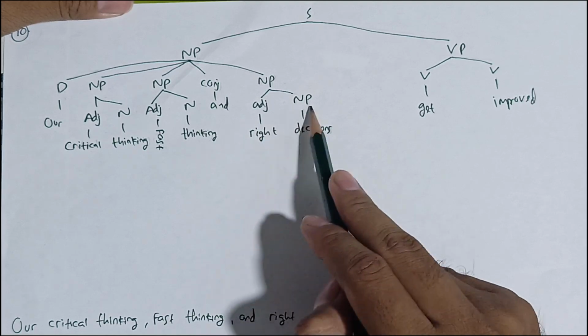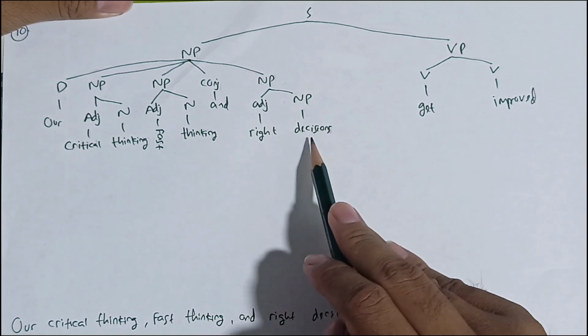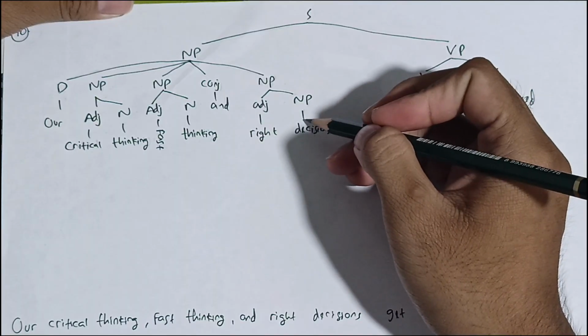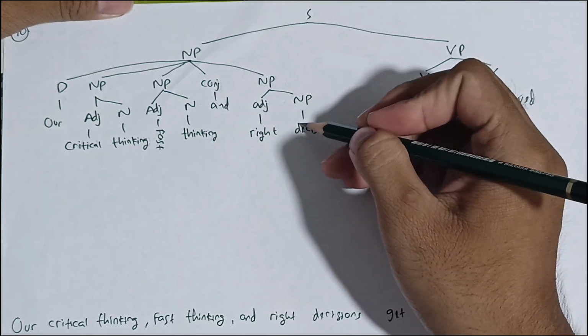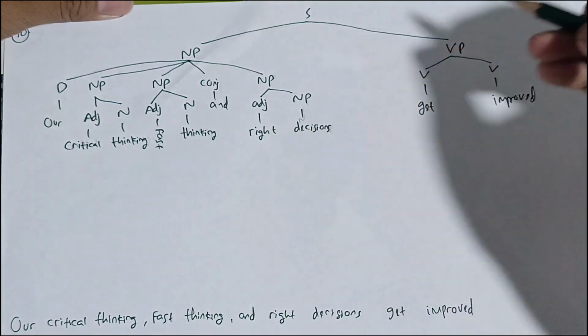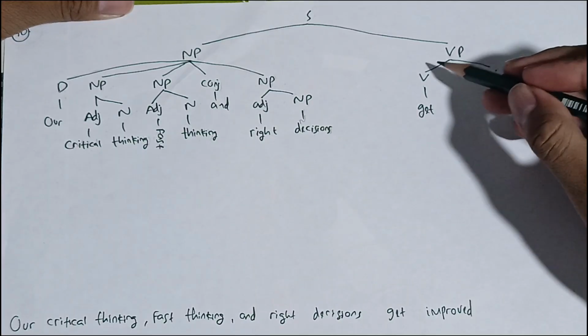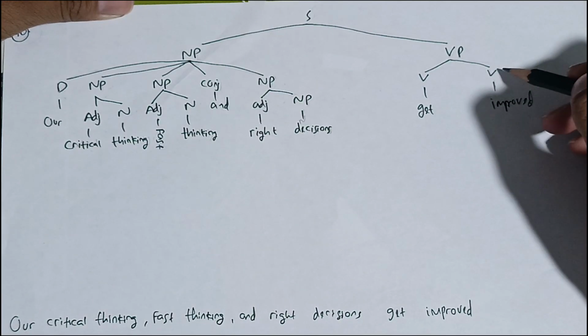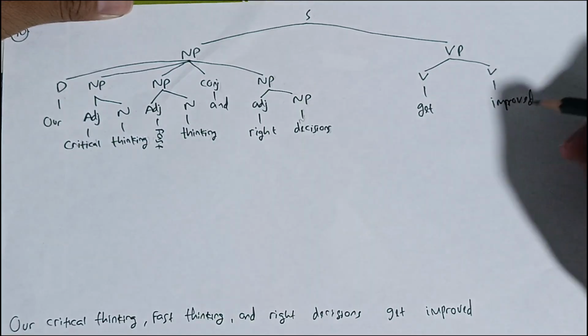The adjective is right, and the noun phrase is decisions, because decisions is plural, so it's called a noun phrase. The noun is decision, and then the verb phrase is formed by verb and verb. So there are 2. The first verb is get, and the second verb is improve.